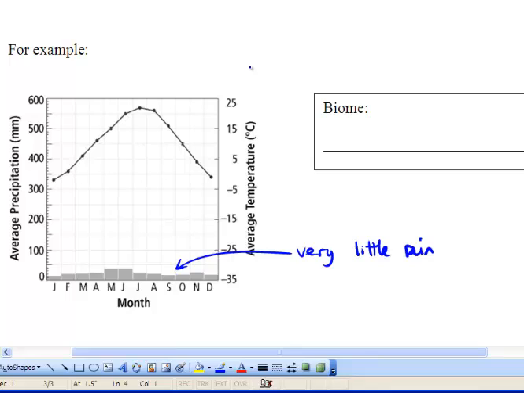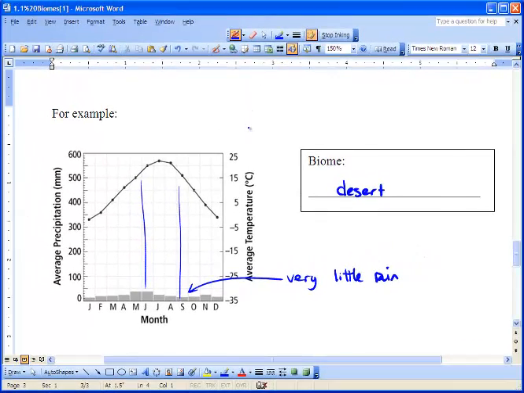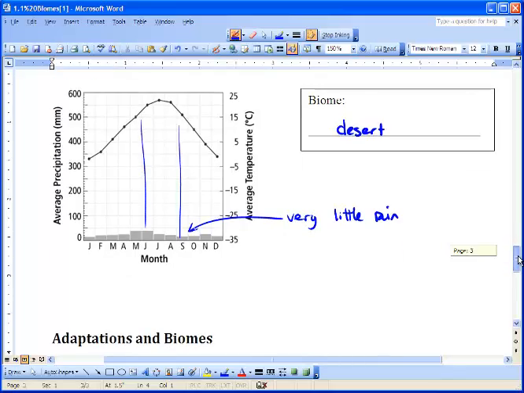And guess what? It's fairly hot all the time. It doesn't really get below zero, but in the summer months, kind of right around here, it's fairly hot. So we know that it's hot. There's not very much rain. Well, this is a desert. So not very much rain and fairly warm temperatures all year round.